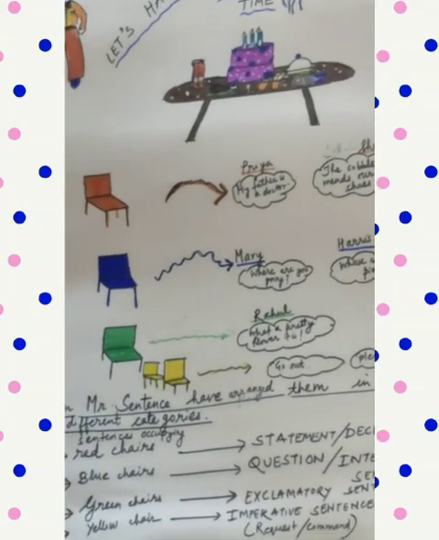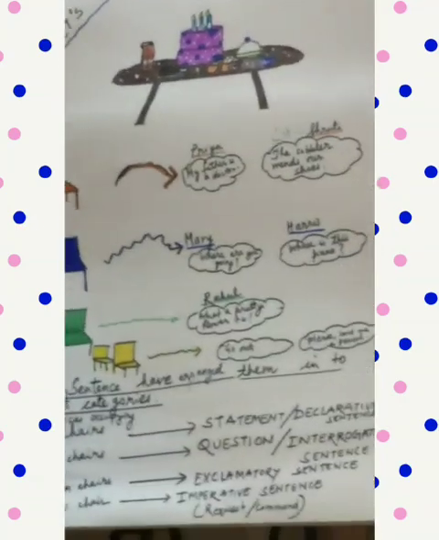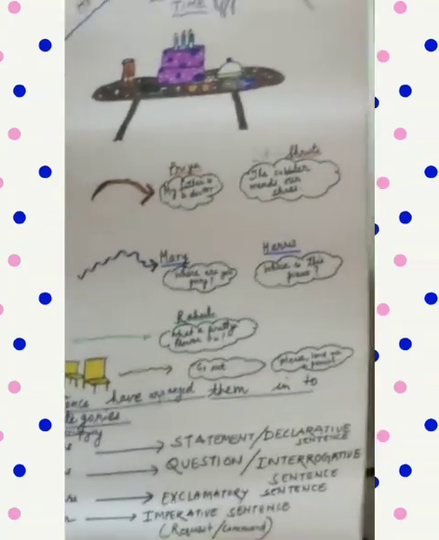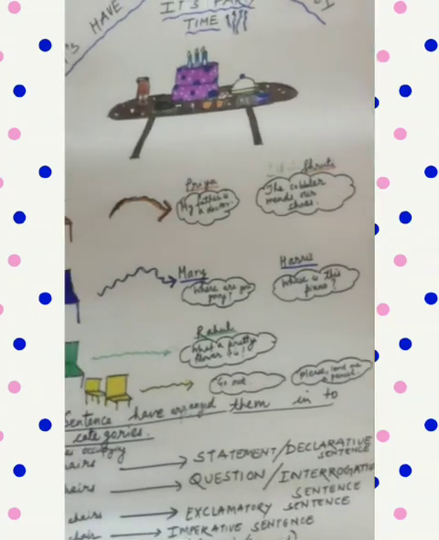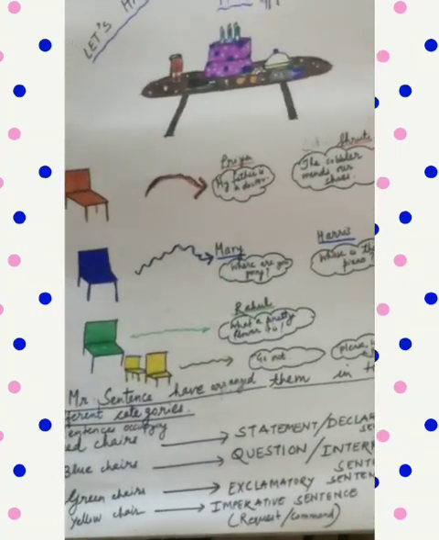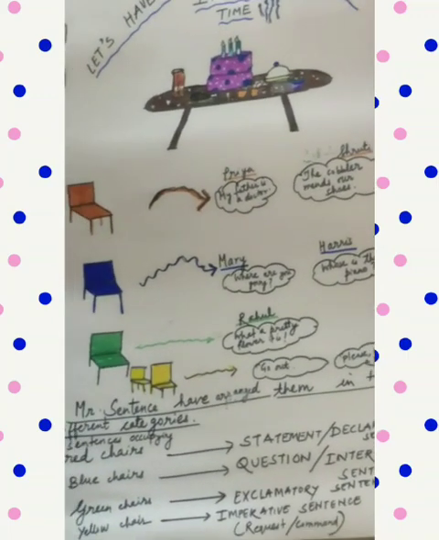But two children were quietly sitting. They were holding the cards, go out, and please lend me a pencil. Now they thought, where should we sit? So Mr. Sentence asked them to sit in the yellow chairs. Now children, you must be thinking, why did they occupy the yellow chairs? Children, they are a different kind of sentences.